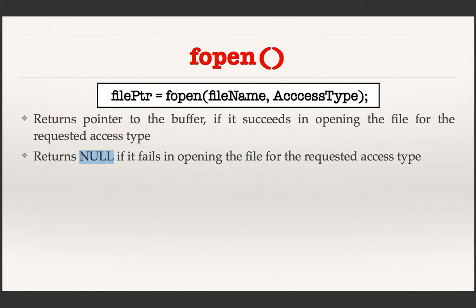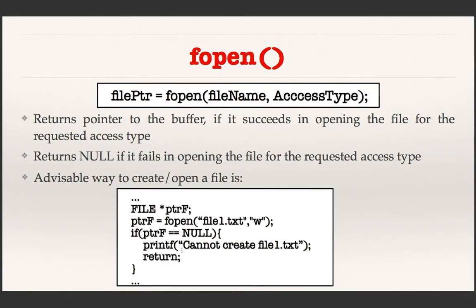It is very important to note that you must be careful when you are opening a file. What is advised is the following. Whenever you open a file, immediately after that you check whether the returned value is null or not. If null, that means the file is not opened. So you check for it, and if the file is not opened, then you print an appropriate message and you stop executing that function.